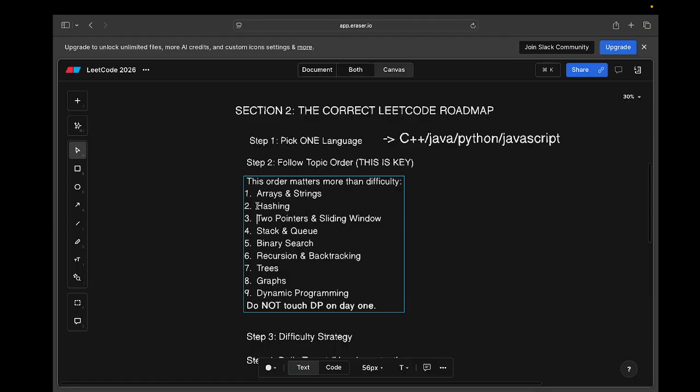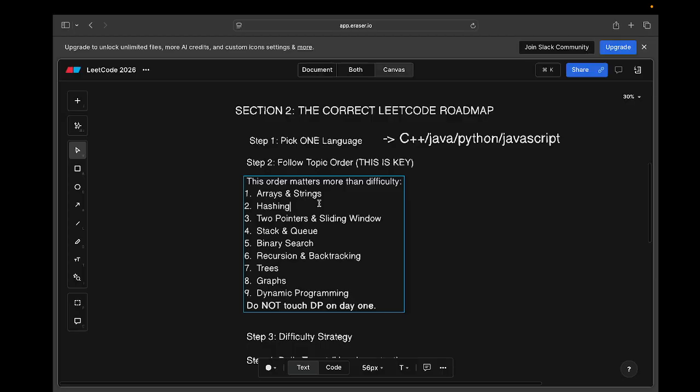And once you're done with hashing, then start with two pointers and sliding window. These are the same thing. It will give you a good idea about how to work with arrays and strings in a different way, because every problem has a different kind of requirement and different approaches to achieve it. So these are the standard approaches: learn the two pointers and sliding window approach. If you learn this, it is going to help you a lot in future problems, because these patterns help you solve some harder problems as well, right?